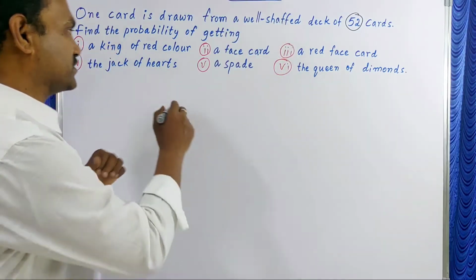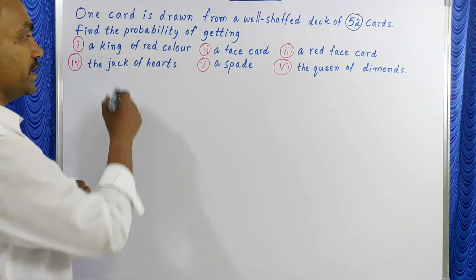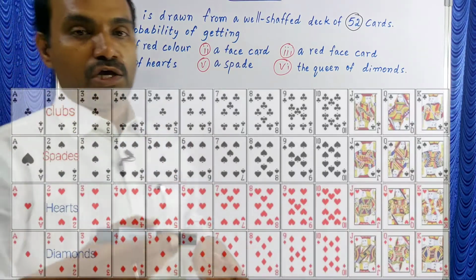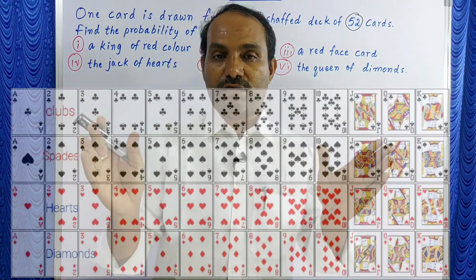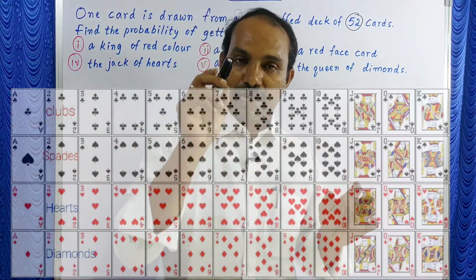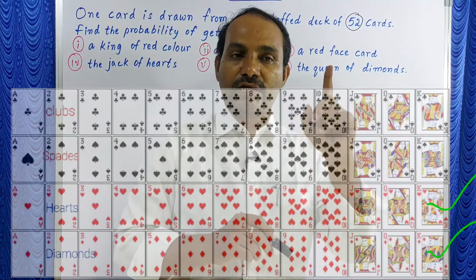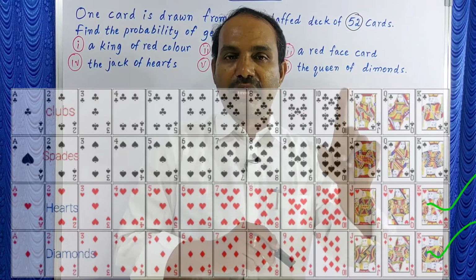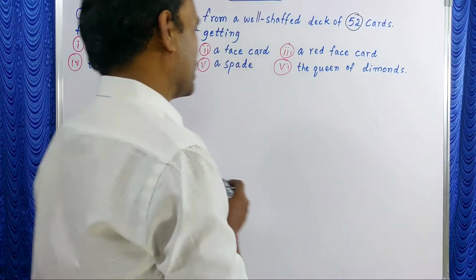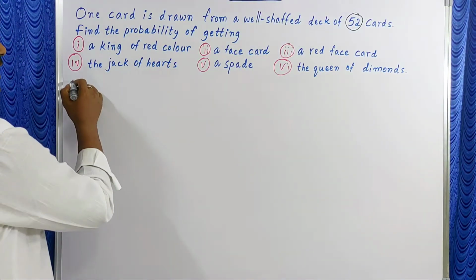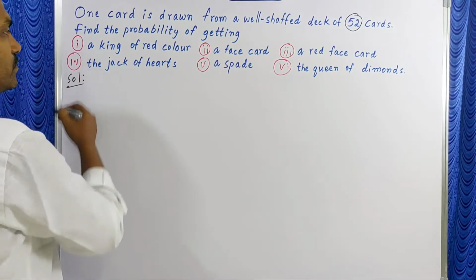What is the first one? A king of red color. How many red color kings are there? Diamonds and hearts are red color. That's why in each suit one king is there. In those two, the number of red color kings is 2.